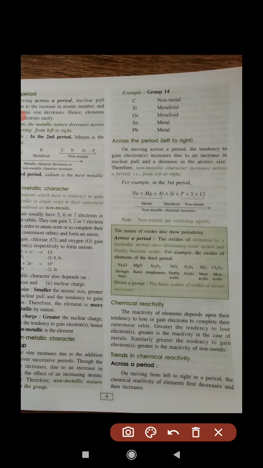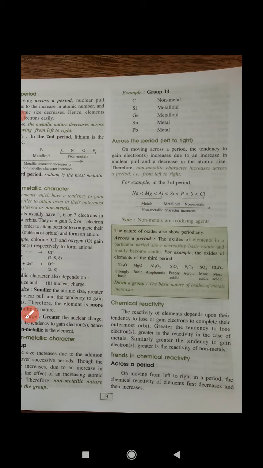That's why metals generally produce bases. Sodium hydroxide and potassium hydroxide are good bases because sodium and potassium are metals, and electropositive elements form basic oxides.